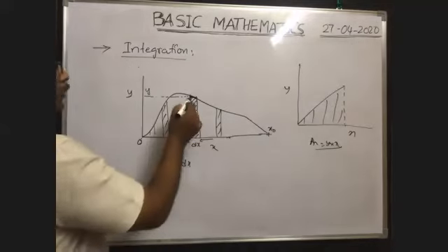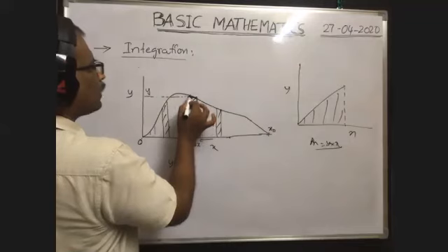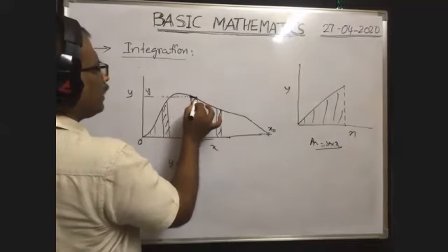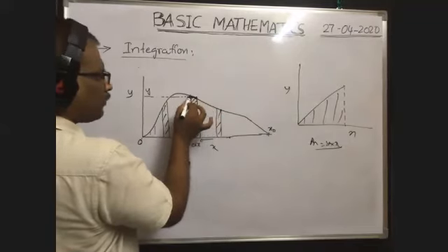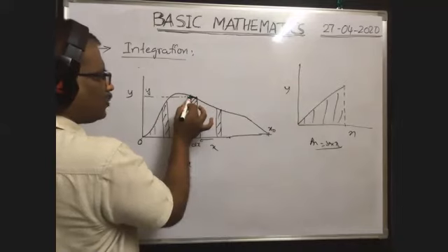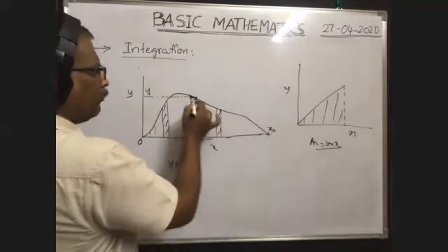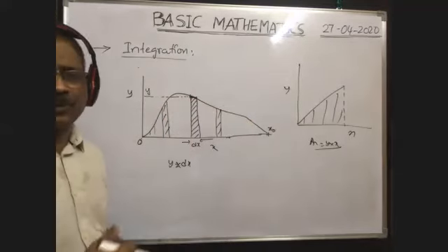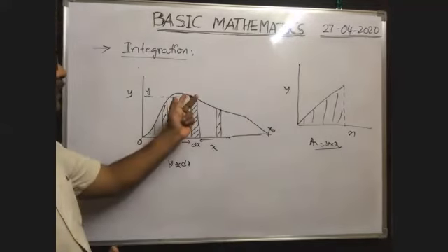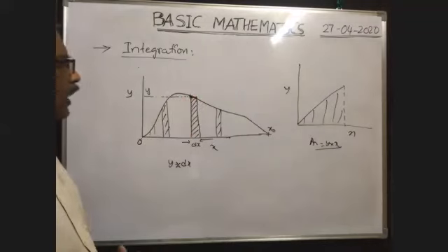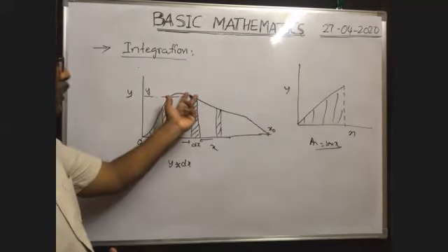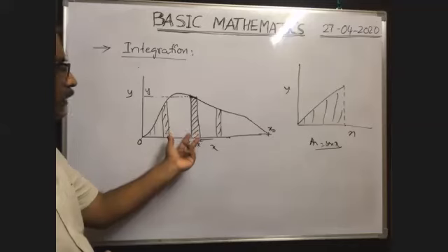Here on this graph, we have considered two points very near to each other. The line joining these two points is almost a straight, horizontal line, because the points are so near. We cannot identify those points. Hence, it is almost a straight line. Then from the two ends of this element, I drew vertical lines.